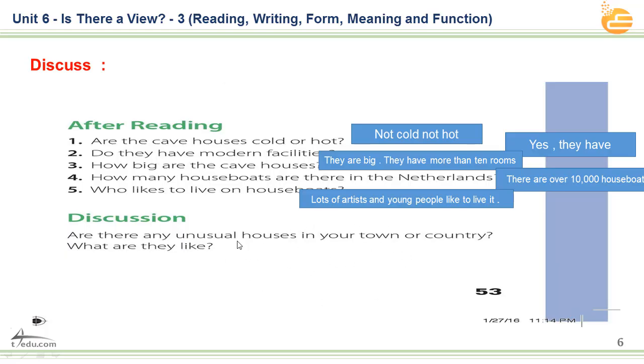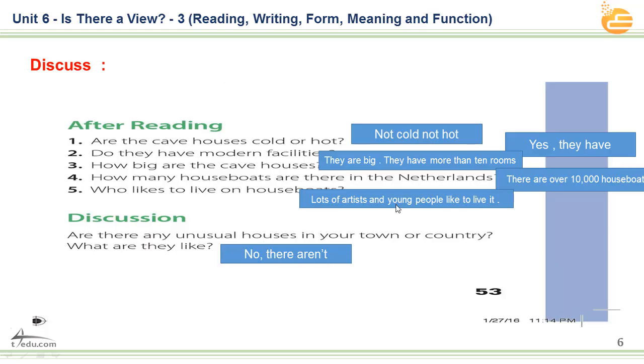In the kingdom, we have many houses and caves in Hail, in Dumat al-Jandal, in Riyadh, north of Riyadh, in the south of Saudi Arabia, and also at Al Masmak Palace. But according to myself, I don't have any unusual houses like that, so I can say no, there aren't any inside my city.